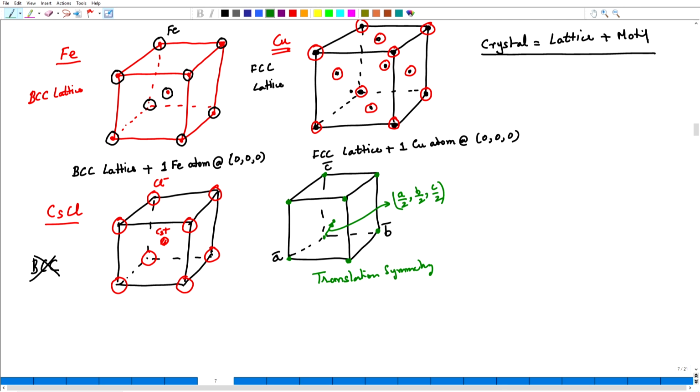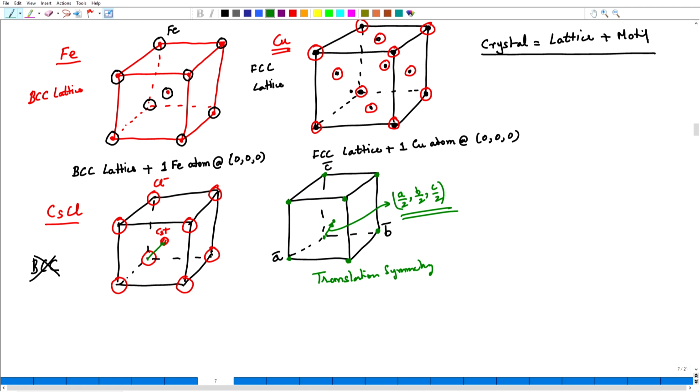Now, coming back to this, if I apply this translation symmetry A by 2, B by 2, C by 2, a chlorine ion will be taken to the position of the cesium plus ion, which means symmetry is violated. So, therefore, this cannot be a body centered cubic structure.